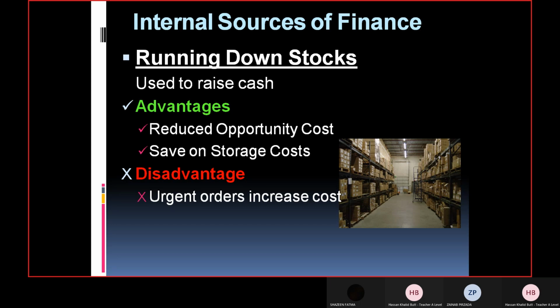Okay, all right. So urgent orders. Storage cost is such as you require a place, as you just mentioned. That place is normally called a warehouse. When you hire a warehouse to keep your stock over there, you have to pay rent for that place, and that rent is a cost.